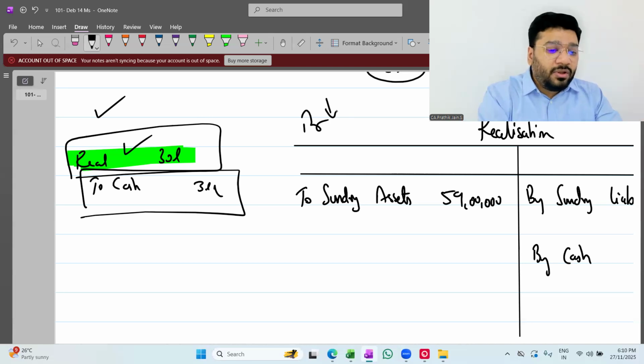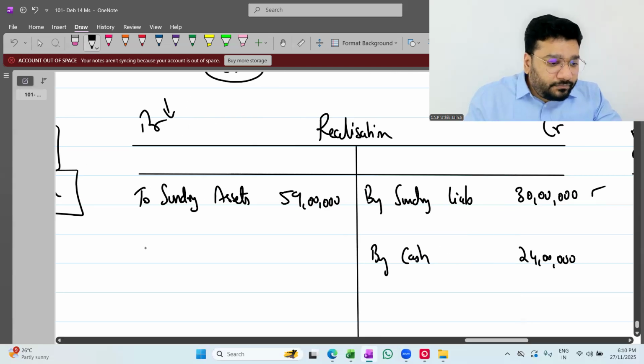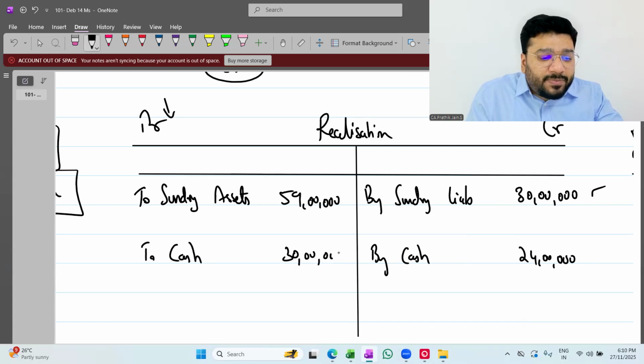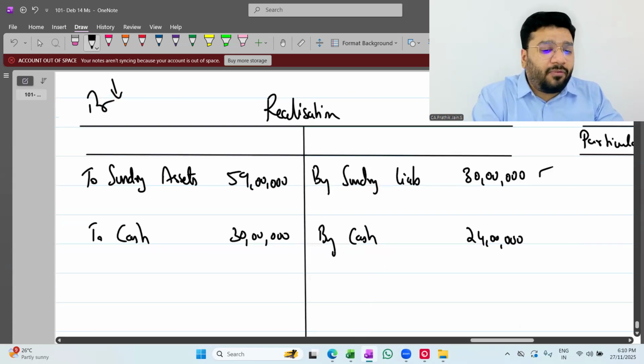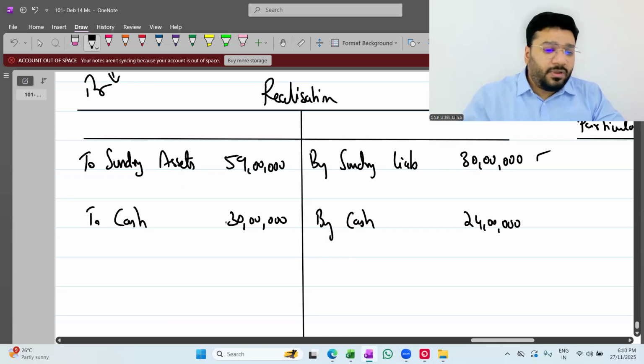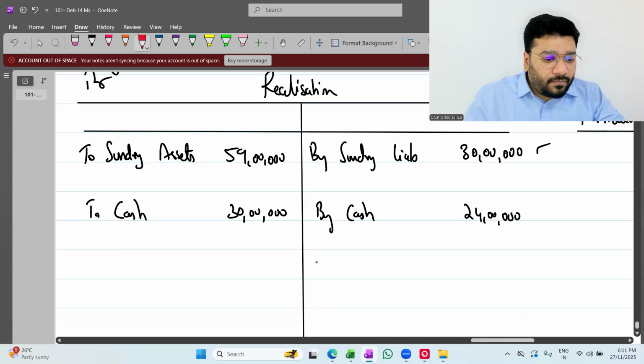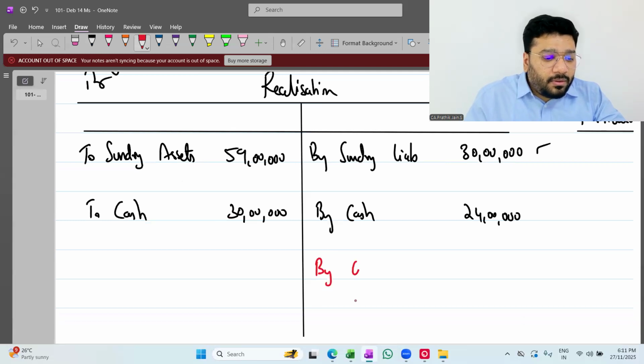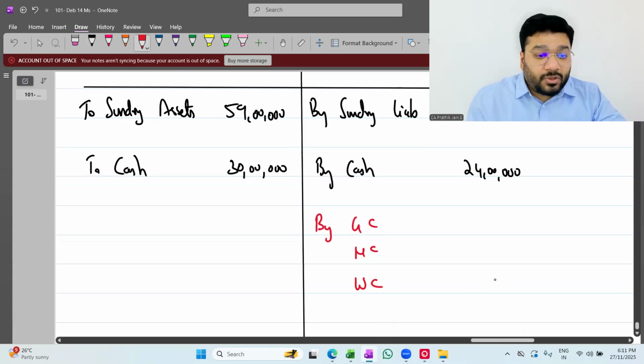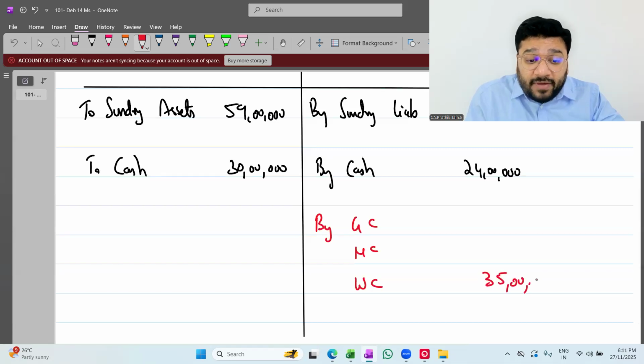Okay. So, to cash, 30 lakh rupees. This realization account is prepared on a piece of paper. Now tell me people, are you getting a profit or a loss? You're getting a loss. How much is the loss, people? 35 lakhs. Oh my God, 35 lakhs.